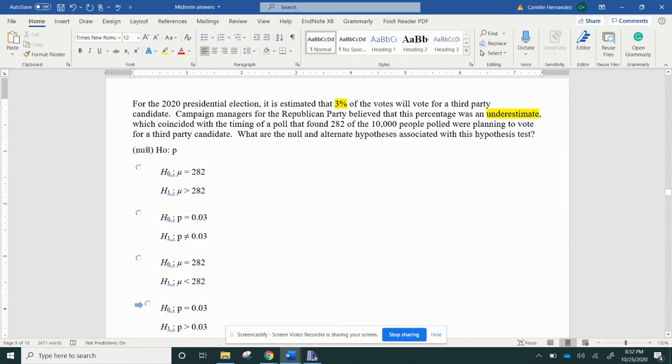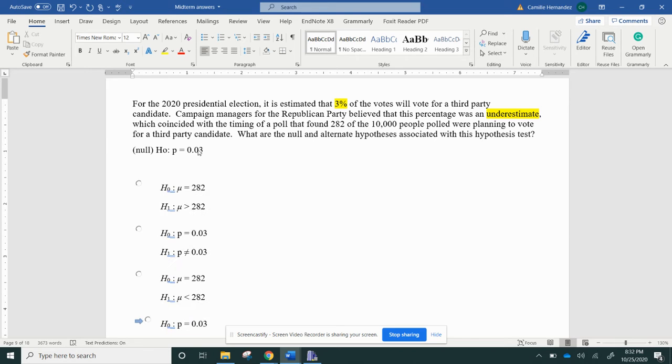But when I do my null, remember the equal sign is always in the null. The way I think about it is here's the word null, and if I put it on its side, these two L's make an equal sign. That's the easiest way to remember it. So then it's going to be P equals 0.03.